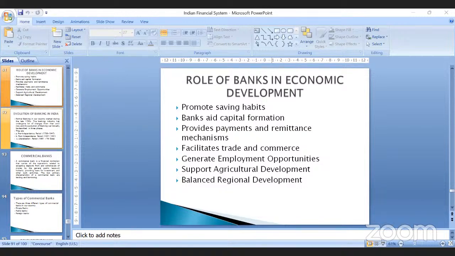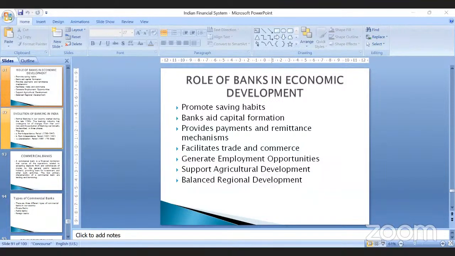How banks help in capital formation is that they collect the deposits from the depositors and convert these deposits into loans for the people who require them. See, I have money. If I put it into a bank, what are the banks doing? They are giving my money as a loan to somebody else who is in need of money, so that they can grant advances to the industry.